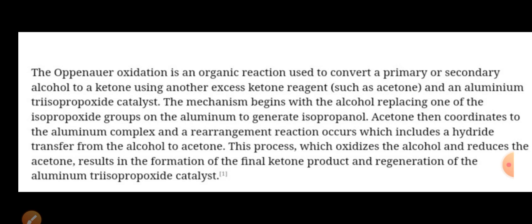During this reaction you can see that alcohols get converted into ketones and the acetone gets converted into isopropyl alcohol. The alcohols used in the reaction are oxidized by using aluminum triisopropoxide in excess of acetone as a solvent.